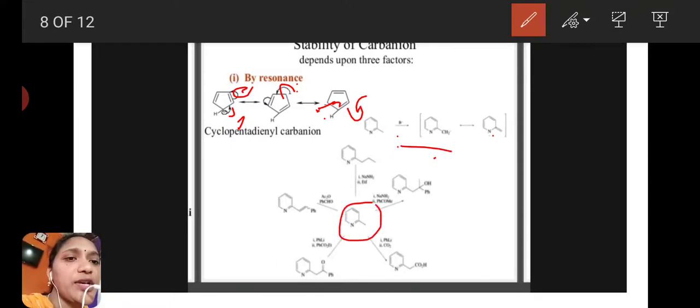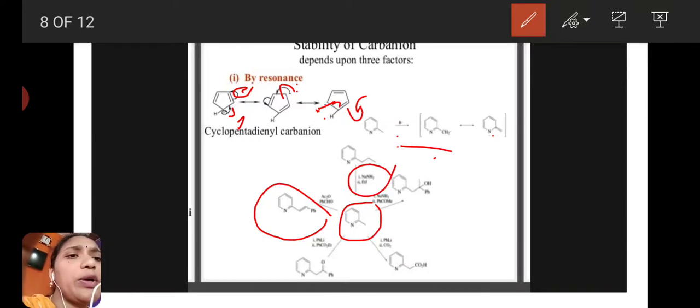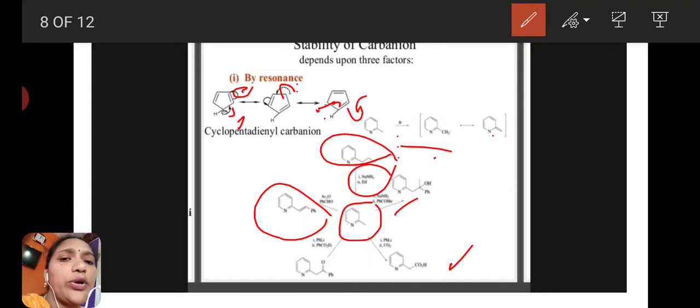Some reactions are there: acetic anhydride and benzaldehyde, in presence of this a substituted compound is formed, and here sodamide, in presence of sodamide this type of product is formed, and here this is also in presence of sodamide, and here carbon dioxide, in presence of carbon dioxide here a carboxylic acid derivative is formed, and here